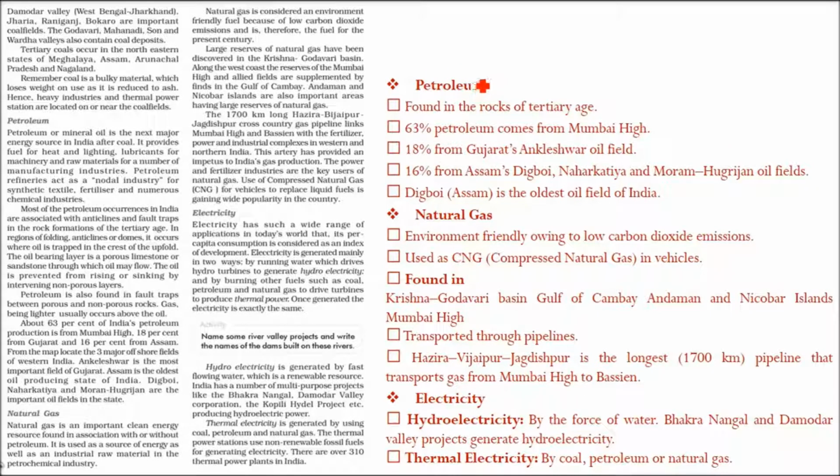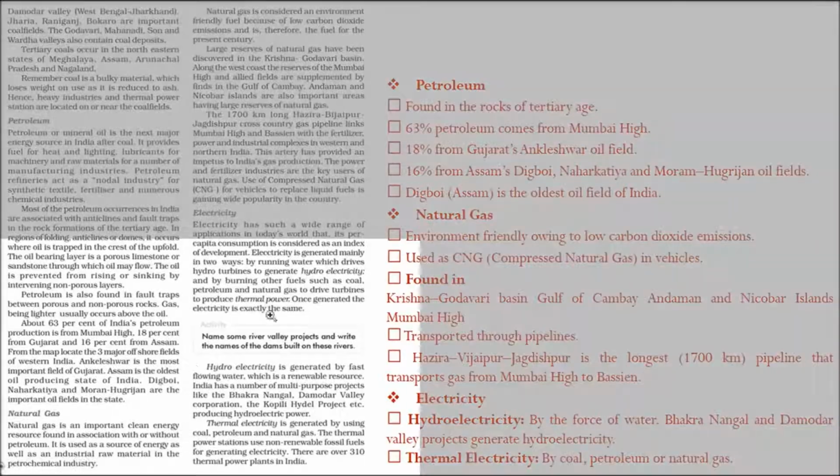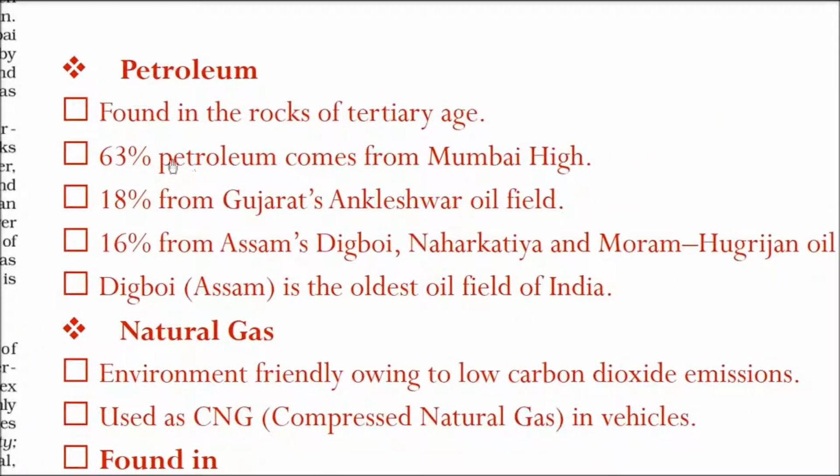Then coming to another source of energy, which is petroleum. Petroleum is found in the rocks of tertiary age. Again, it takes a lot of time to be made, and 63% of the petroleum in the Indian region comes from Mumbai High.